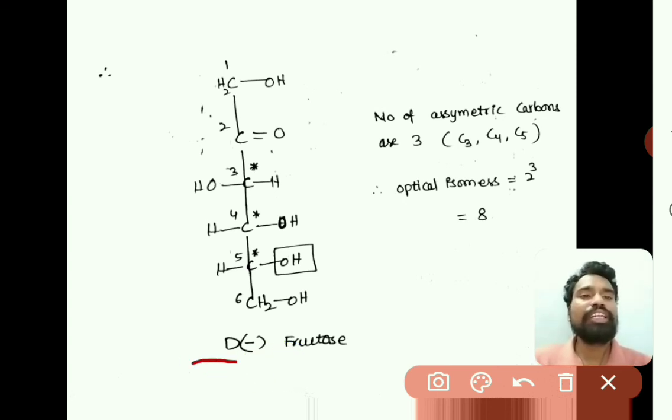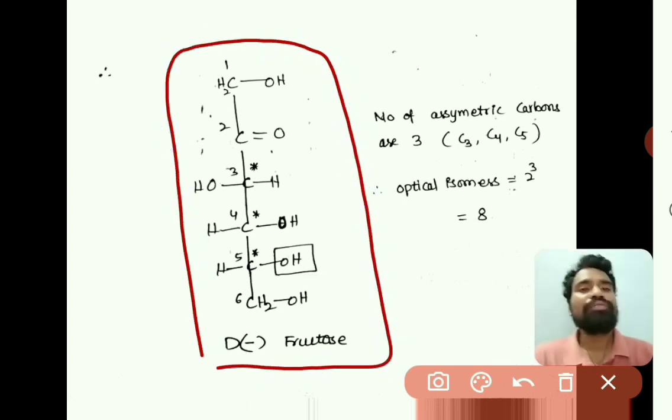So this D is indicating that the OH group is at right side at last asymmetric center, and minus is indicating that this molecule rotates the plane polarized light towards leftward direction, that is, optical rotation is negative value. So this is the open chain structure of fructose.